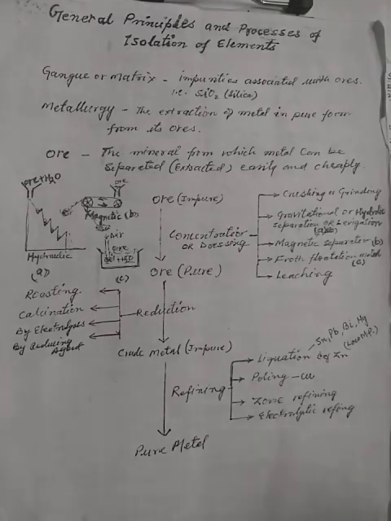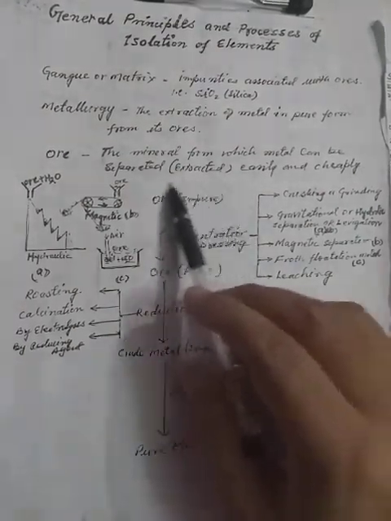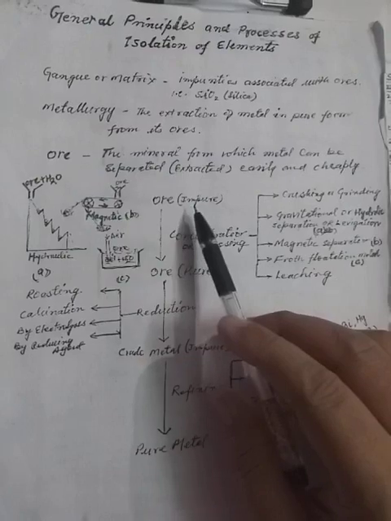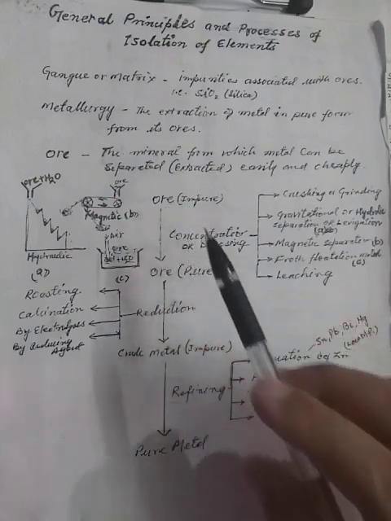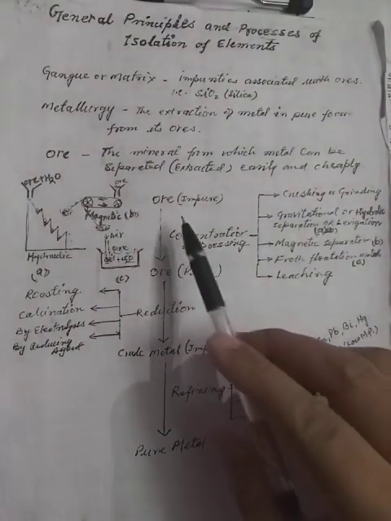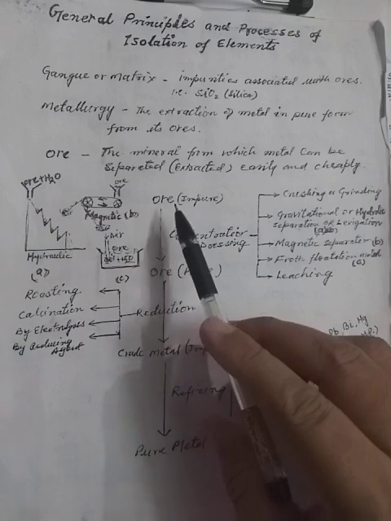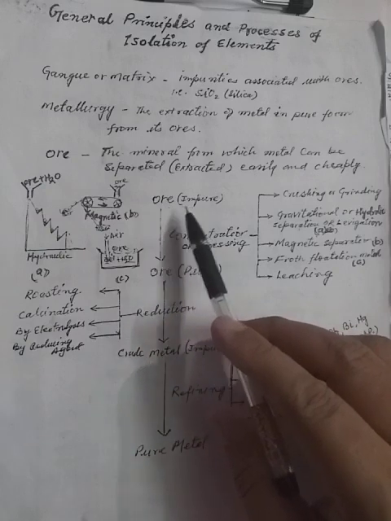In this chapter, we are going to study the extraction of metals. And before the study of the extraction of metal, we have to know what the criteria are, and what the processes are used to convert impure ore into pure metal. So the definition of extraction starts from here: the conversion of impure ore that contains metal into pure metal. So we are going to extract pure metal from the impure ore.